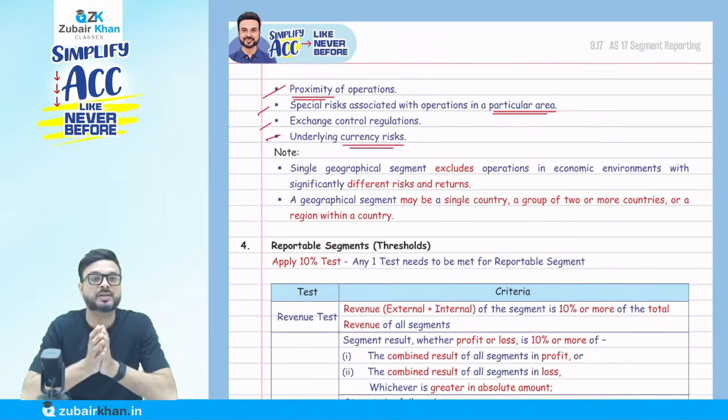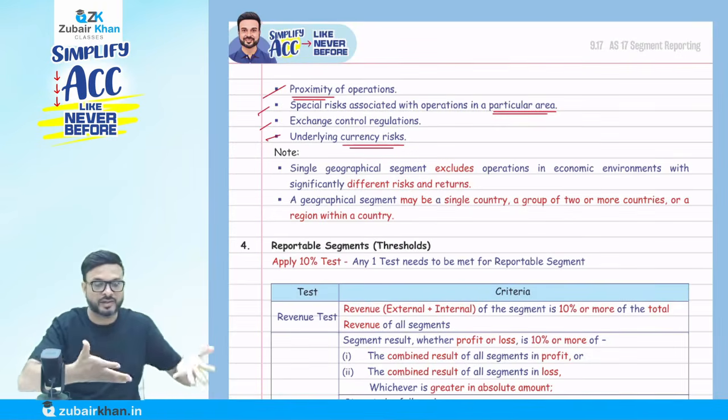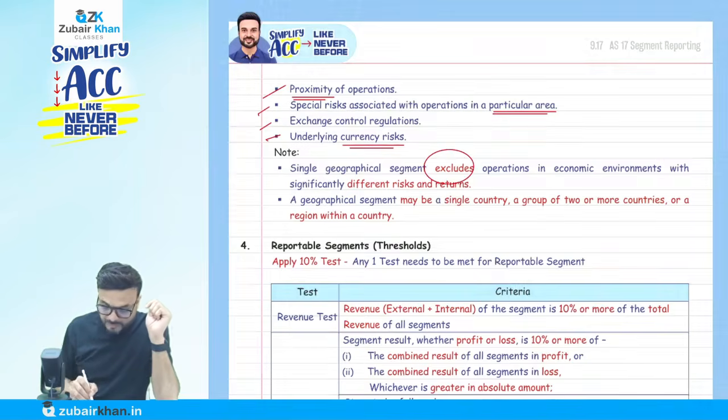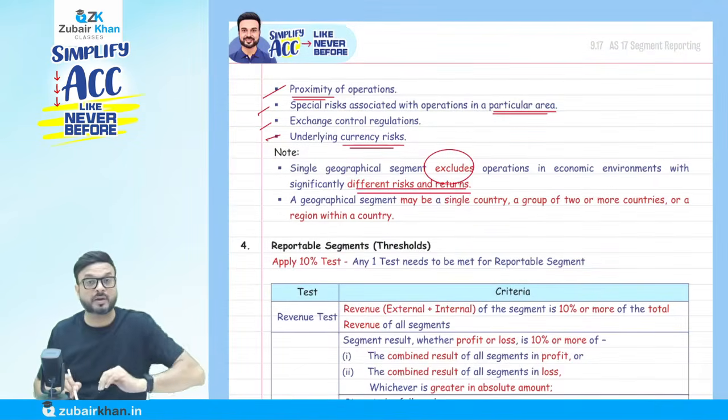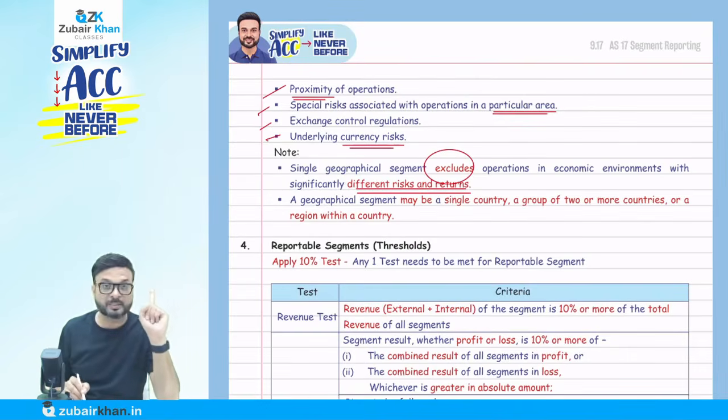Or the risk and reward is the same. So South might be one segment, North might be one segment. Geographically, I'm explaining to you. But they say a single geographical segment excludes operations in an economic environment with significantly different risk and reward. If risk and returns are different, then they are different segments. Now geography, this is important. They might ask you an MCQ.